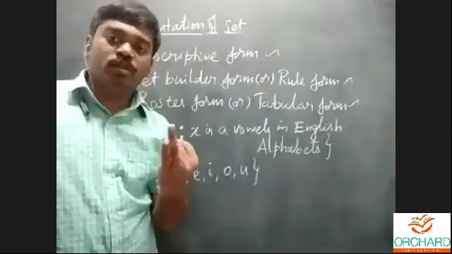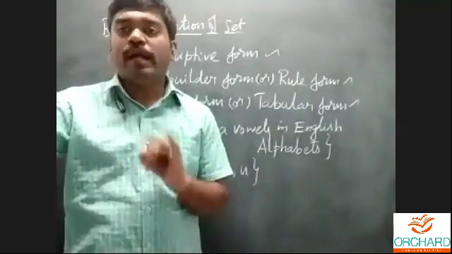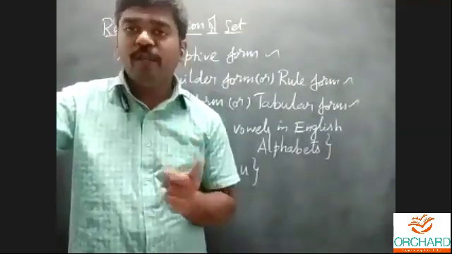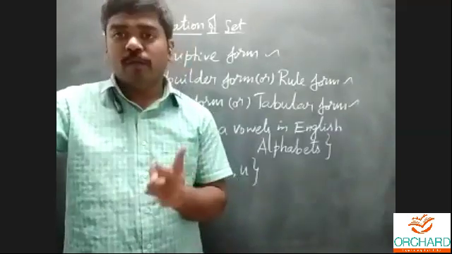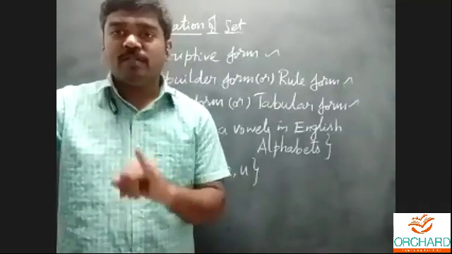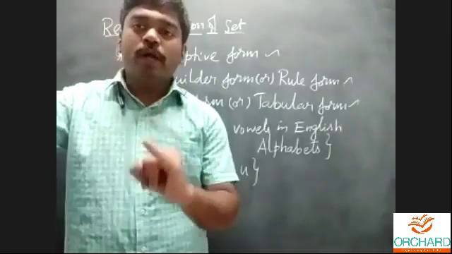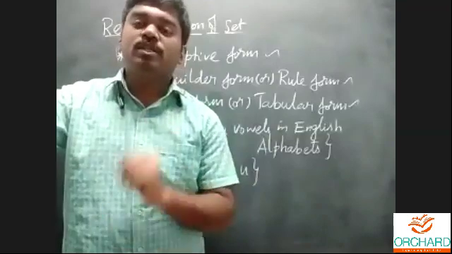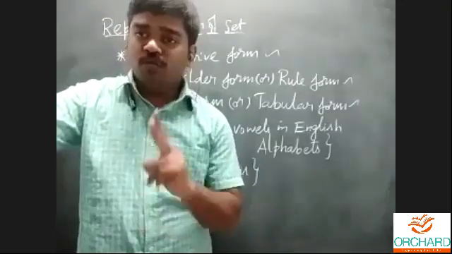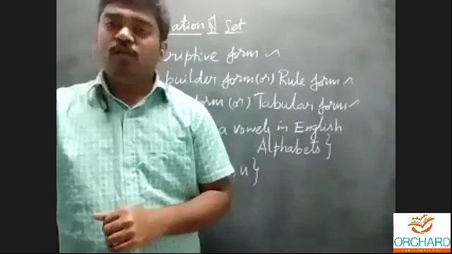The prime numbers are 2, 3, 5. Which are all prime numbers? Which number has a factor 1 and itself? First, you should identify the difference between a prime number and a composite number. What is meant by a prime number? A number that has only 1 and itself as factors. For example, 2: only 1 and 2 are the factors. Which number has only 2 factors? That is called a prime number. Number 3: 1 and 3 are the factors. Number 5: 1 and 5 are the factors.